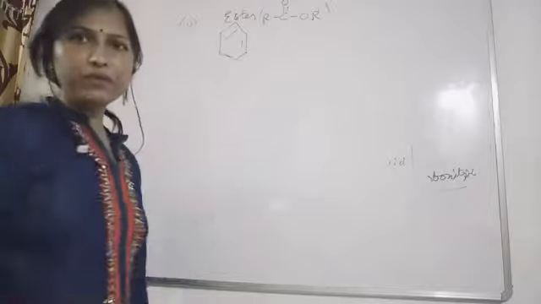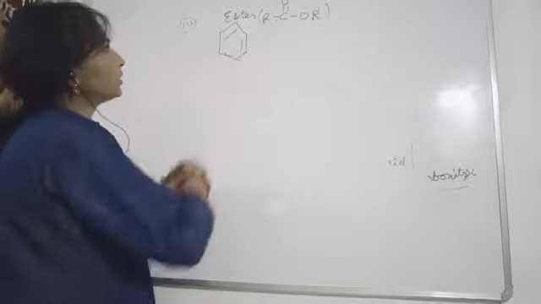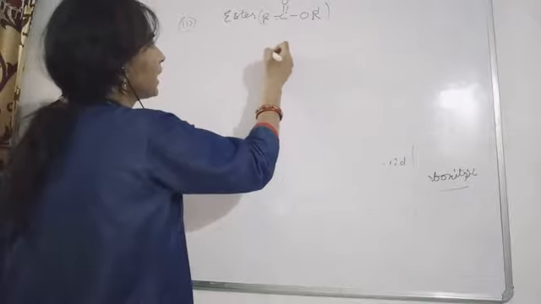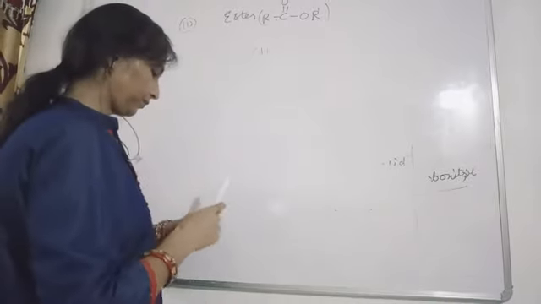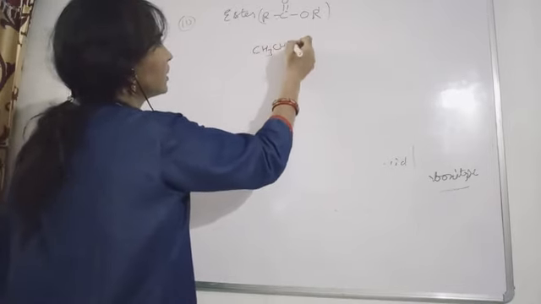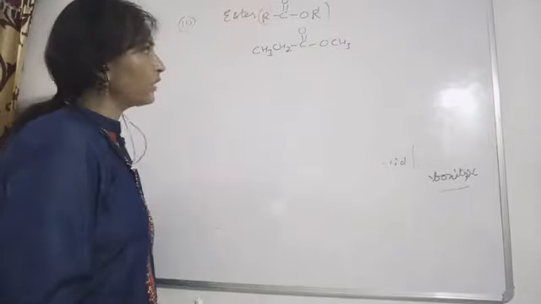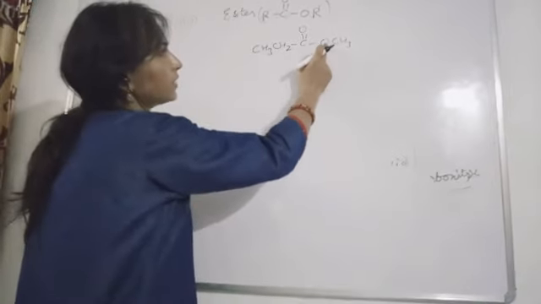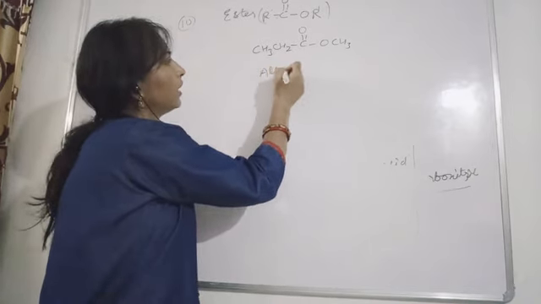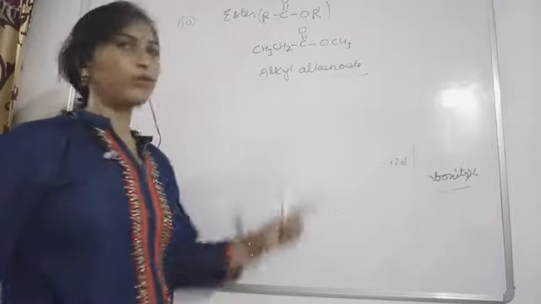R and R dash, why are we writing this? Because this R may or may not be the same. So suppose you have here, what is the name if it is attached with this chain. See, here, if you have CH3, CH2, then this CO, then O. If this is your compound, what name were we giving to that straight chain? See, first of all we will name the alkyl group, alkyl alkanoate. This was the general name for this ester.